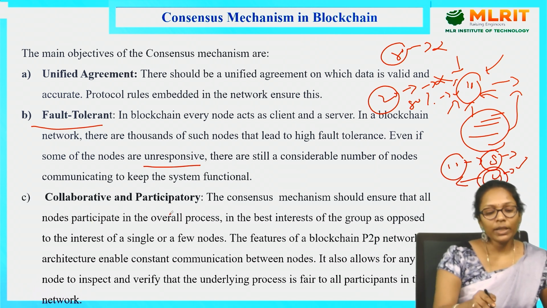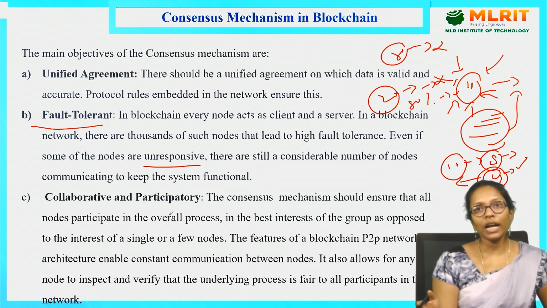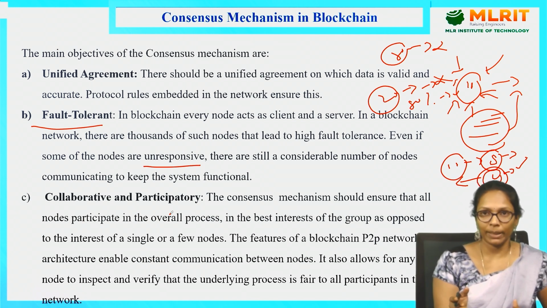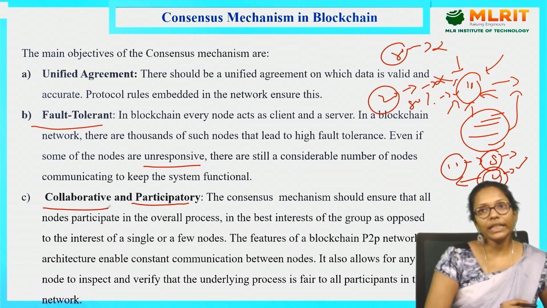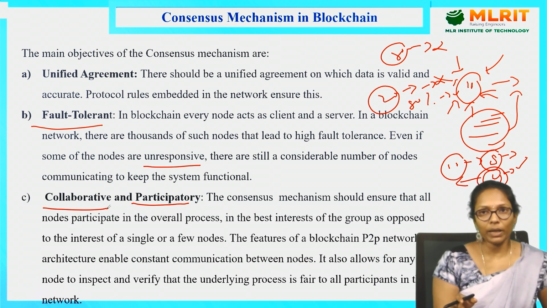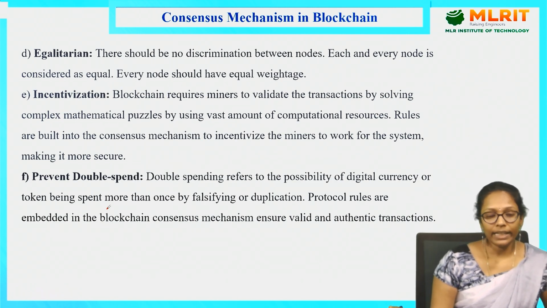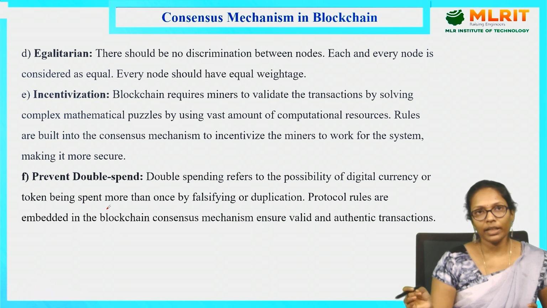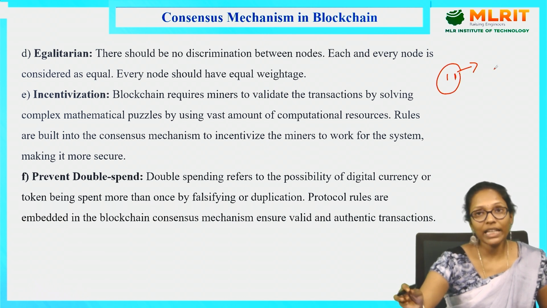And collaborative and participatory. Here, if we have 10 nodes, the 10 nodes have to participate in the agreement process. Every node has to participate and collaboratively take the decision about this consensus mechanism. They may say yes or no, but they have to participate in the consensus mechanism. Next is egalitarian. Egalitarian is nothing but something like balancing. I mean, there's no additional priority for anyone in the network. So if 10 nodes are there, each node has equal preference.